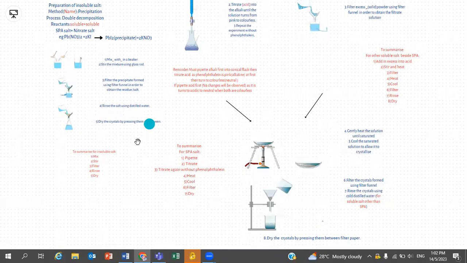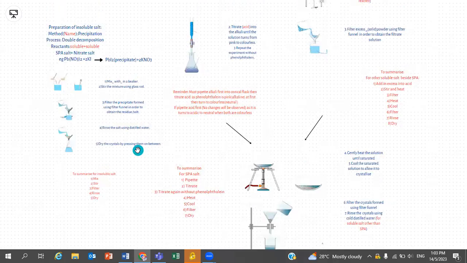And to summarize for insoluble salt, first we mix two soluble salts. Number 2, we stir it. Number 3, we filter. Number 4, we rinse. And number 5, we dry it.